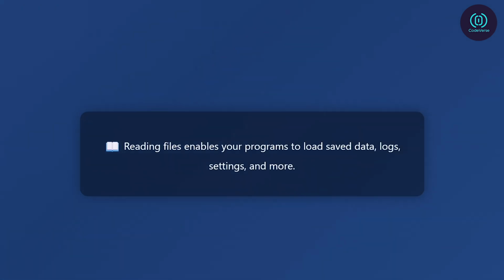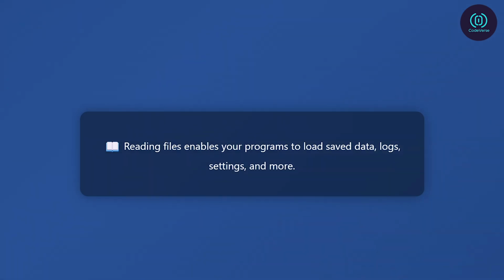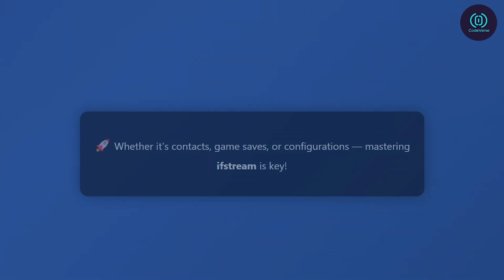File reading in C++ is a powerful tool. It allows your programs to load saved data, process logs, import settings, or even interact with external data sources. Whether you're building a contact list, reading a game save, or importing configuration settings, mastering ifstream opens the door to a world of possibilities.